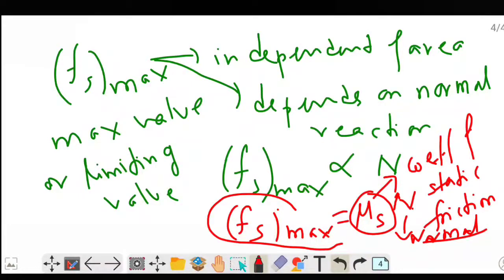So this is the mathematical form of static friction.